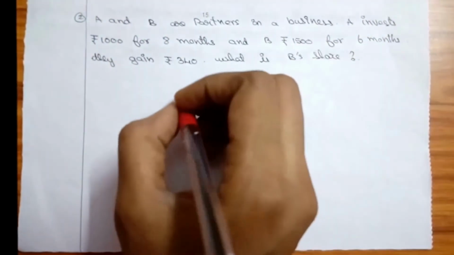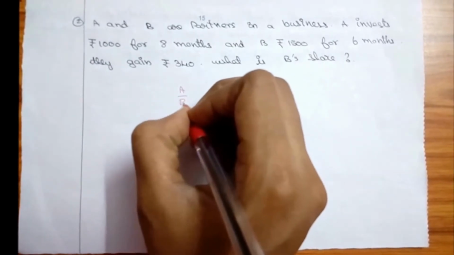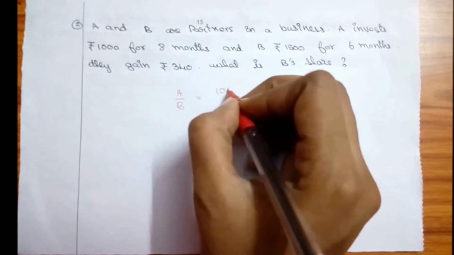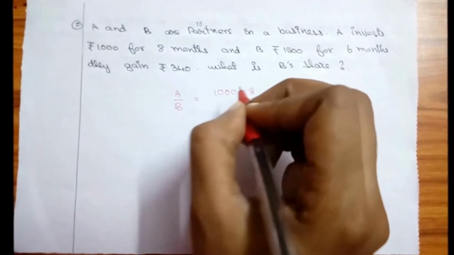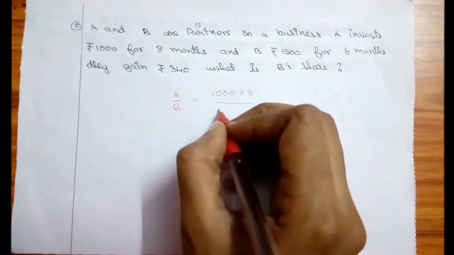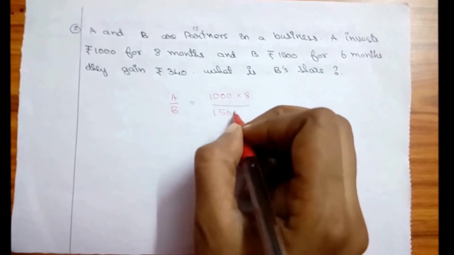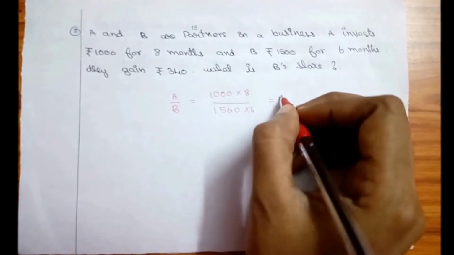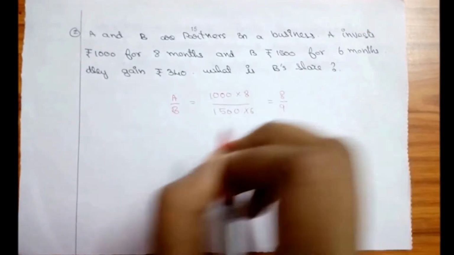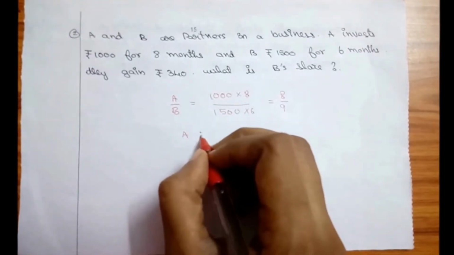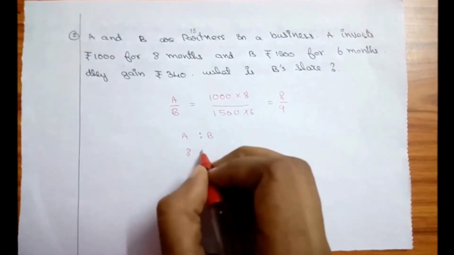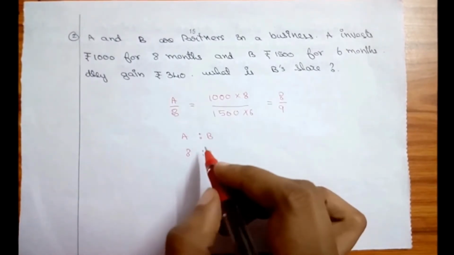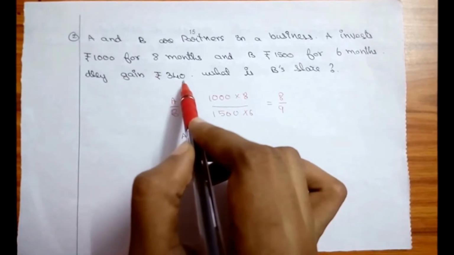From the question I know A by B: A has invested 1000 rupees for 8 months and B has invested 1500 for 6 months. So my ratio will become 8 by 9. I'm going to write it like this: A is to B, which is 8 is to 9.